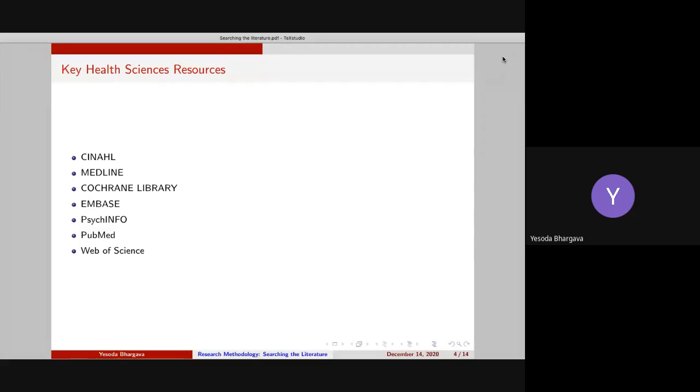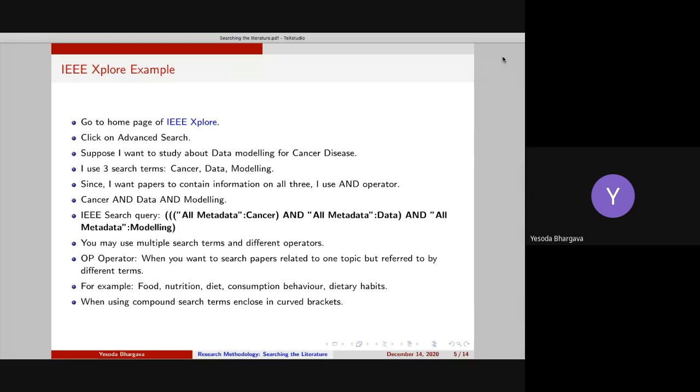I've also listed down key health science resources, because computer science and information technology is heavily used in health sciences research and innovation, and health is an area in which these are rapidly making a lot of progress. So it is also nice to remember, if you are working in any health related domain, that these are the key health sciences resources.